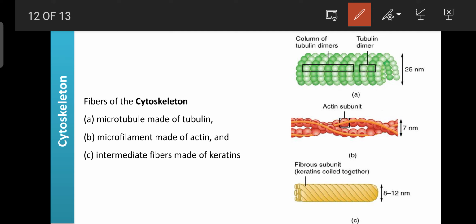Then the second one, microfilaments made up of actin. These actin microfilaments play an important role in the movement of the cell, and they also give mechanical support to the cells and play an important role in contraction, cell division, as well as cell locomotion. Then intermediate fibers are made up of keratin. They play an important role in protecting the cell from mechanical stress, and they also help to stabilize the cell organelles.